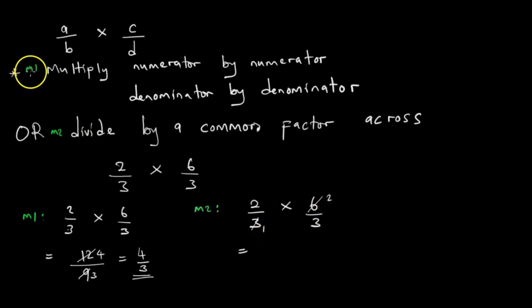Then we go back to our method 1. We multiply numerator by numerator, then denominator by denominator. That means 2 times 2 is 4 over 1 times 3 is 3. We get to the same answer. So that is how we do it.